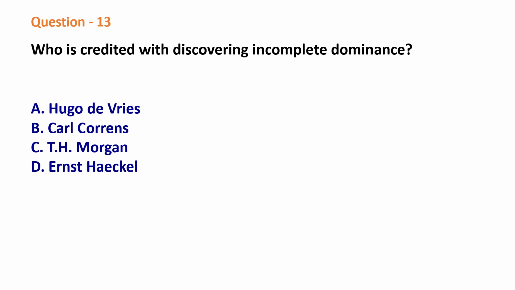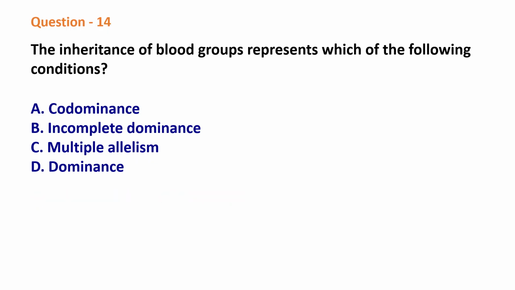Question 13. Who is credited with discovering incomplete dominance? Hugo de Vries, Carl Correns, T.H. Morgan, Ernest Haeckel. The correct answer is Carl Correns.